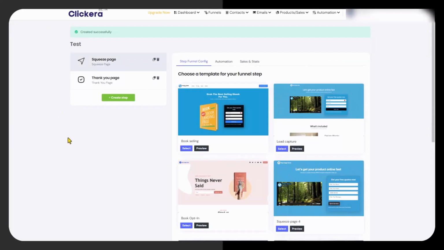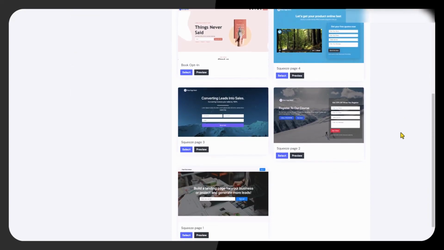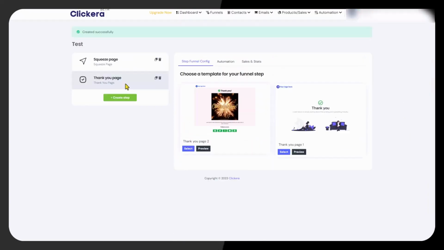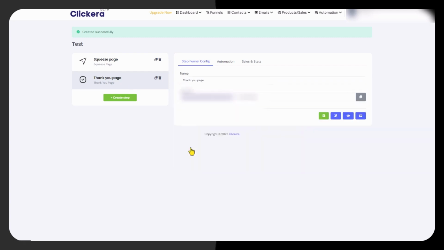This will open up a new page, and this is where we build our funnel, and it gives us 2 pages to our funnel. The first one's the squeeze page and the second one is the thank you page. The squeeze page is where we're going to collect the information, and the thank you page is where it's going to give thank you and send out any particular links. So just on the squeeze page, we scroll down. I'm going to pick a nice easy one, and then on the thank you page I'm just going to select this nice easy thank you page as well.